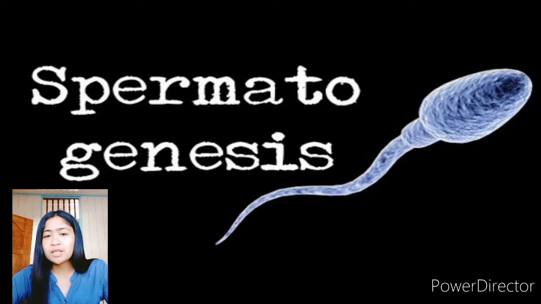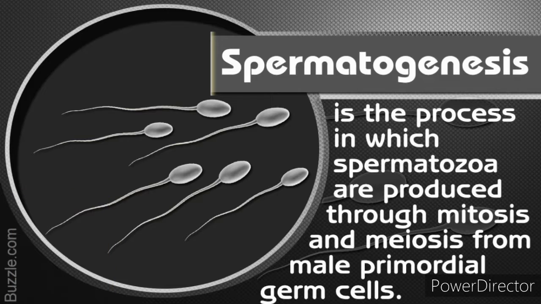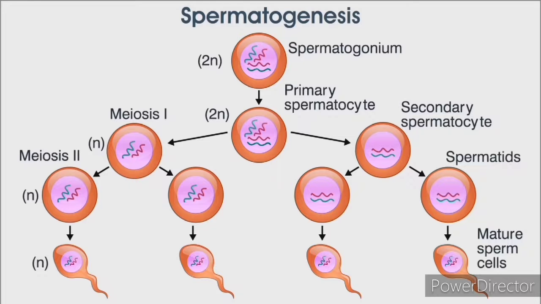What is spermatogenesis? Let us define. Spermatogenesis is the process in which spermatozoa are produced through mitosis and meiosis from male primordial germ cells. Spermatogenesis occurs in the male gonads or testes. The testes of the vertebrates are composed of many seminiferous tubules, which are lined by the cells of germinal epithelium. The cells of the germinal epithelium form sperm by the process of spermatogenesis.